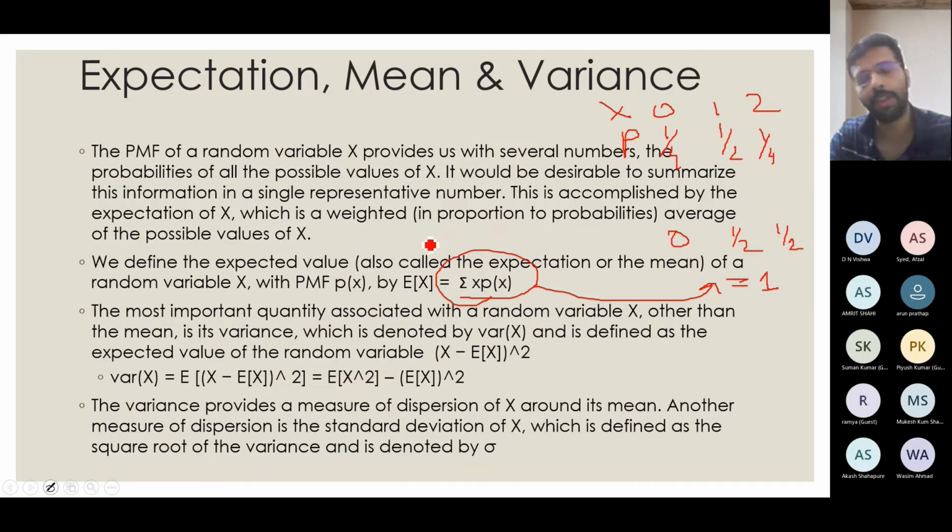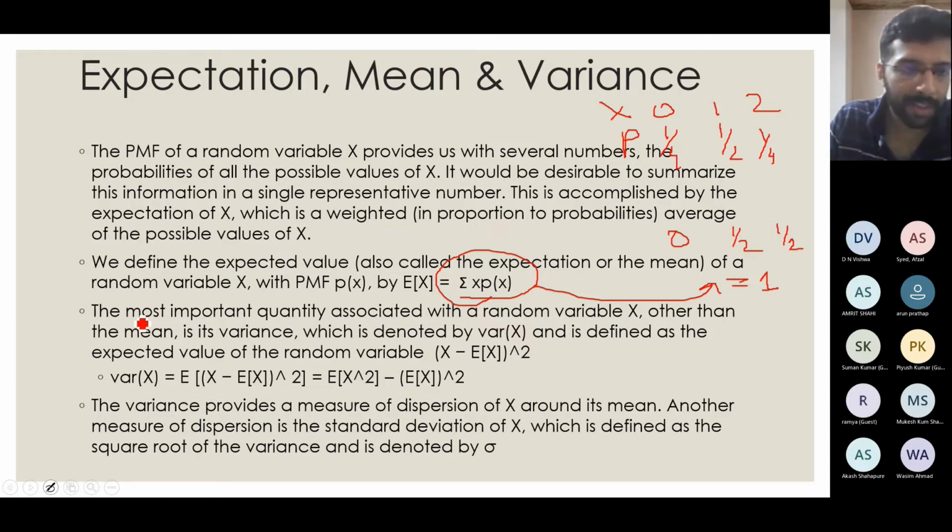So for the particular case where I count the number of heads in a trial with 2 coins, I find that the expected value is 1. This basically means that I am more probable to get a single head in my trials. That is what you can infer from the expectation value. I'll give one more example in the next slide.